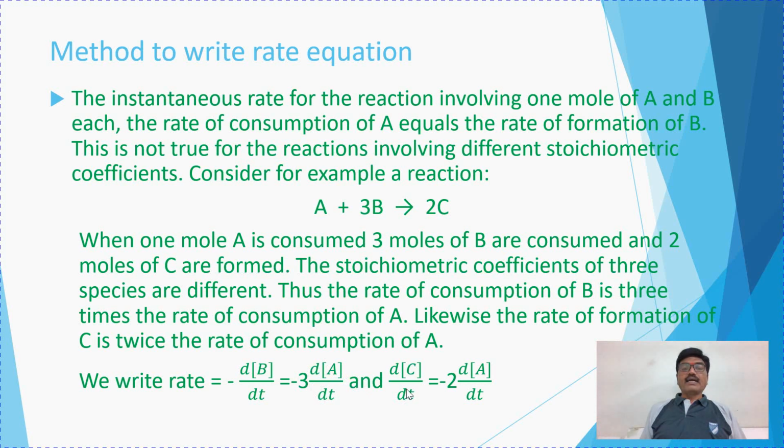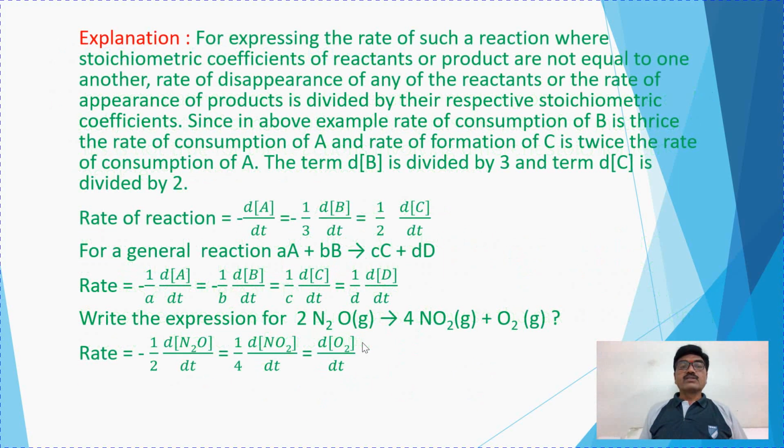And again, the rate of change of concentration of C, that is the product, becomes positive, being a product, formation of product occurs, and that is equal to minus 2 times the rate of change of molar concentration of the reactant A with time. So why are these coefficients written like this? Look at this. This is very important. So now see the explanation of this.